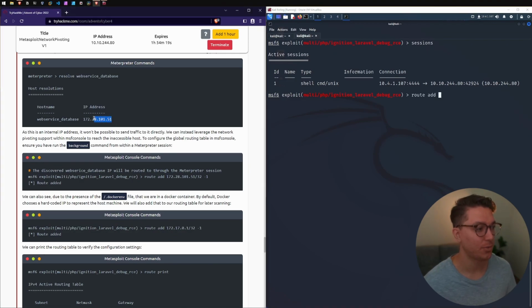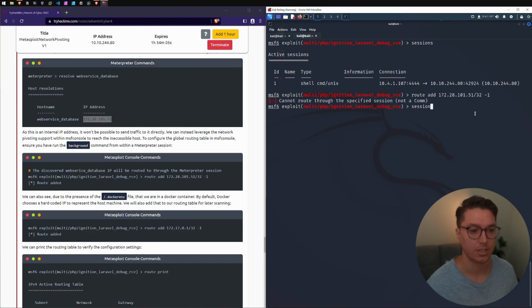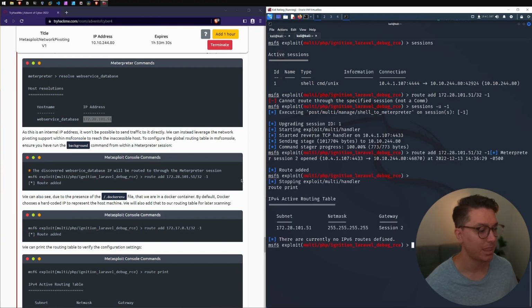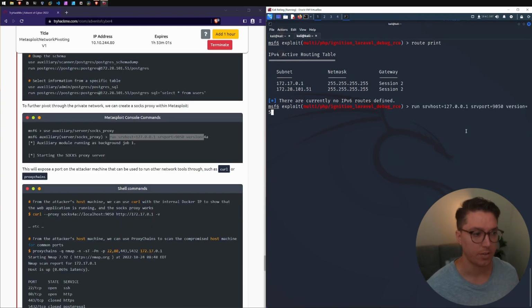So here, where we found the web service database, we added this to our session. Oh, I just need to upgrade. All right, now I can add it. And then there was this default Docker hard-coded IP. That was the missing key. I didn't actually have that in the routing table. Also, I changed it to version 5. Apparently it doesn't really matter. But I also changed the port to 1080.